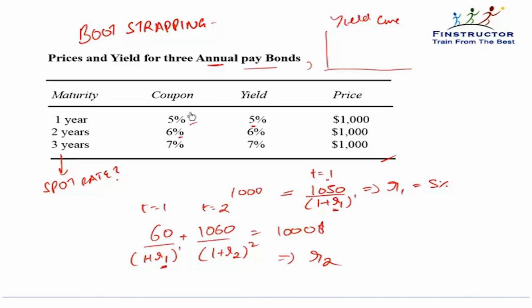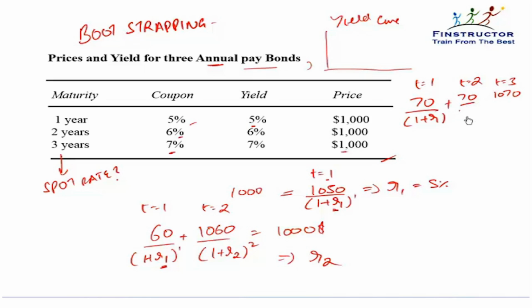Similarly, we are given the price of a 3-year bond as $1000 and the coupon is 7%. So the cash flows will be at t equal to 1, $70, t equal to 2, $70, at t equal to 3, $1070. The first cash flow will be discounted back by 70 upon 1 plus R1.